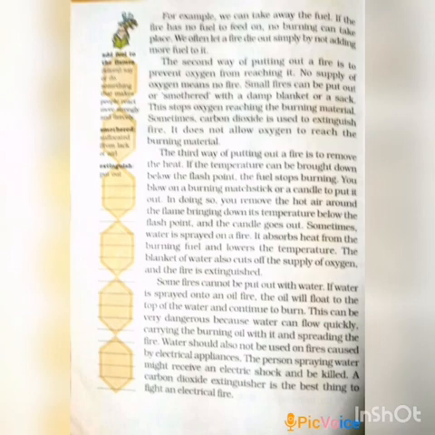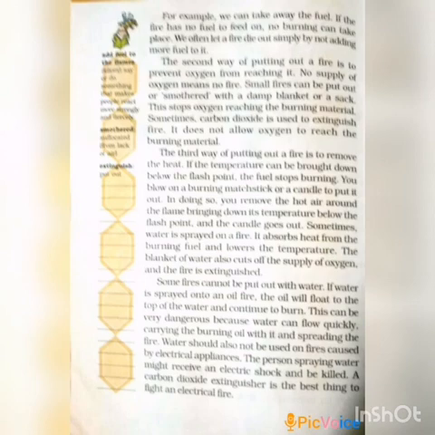We can see this in the movies also. If there is any fire accident, we just throw a damp blanket over it. When the outside oxygen is stopped, there is no more burning. This stops oxygen reaching the burning material.